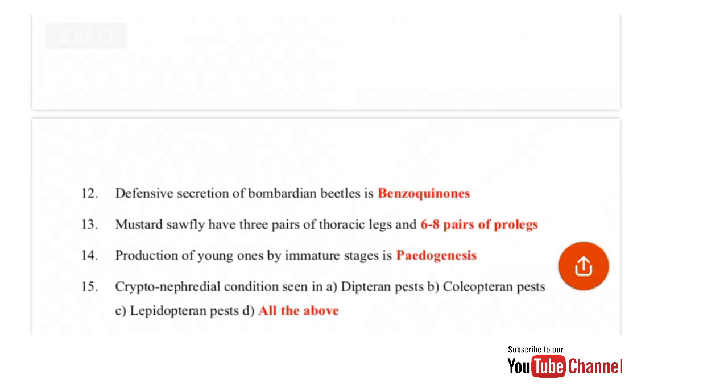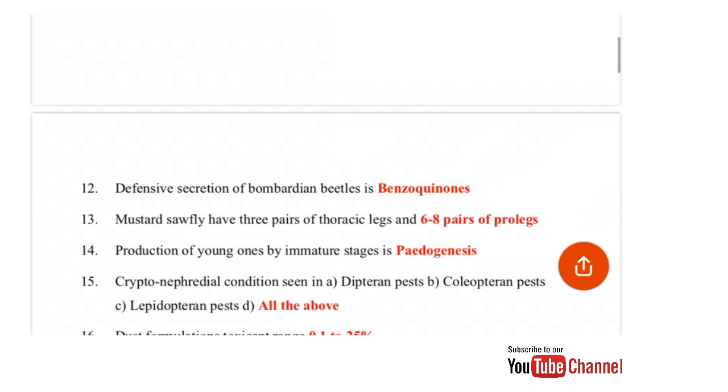Next is the cryptonephridial condition. In this condition, the distal end of the Malpighian tubule is held within the rectal walls. This is seen in Dipteran pest, Coleopteran pest, Lepidopteran pest, or all of the above. The correct answer is that this is seen in Dipteran flies, Coleopteran beetles, and Lepidopteran moths and butterflies.